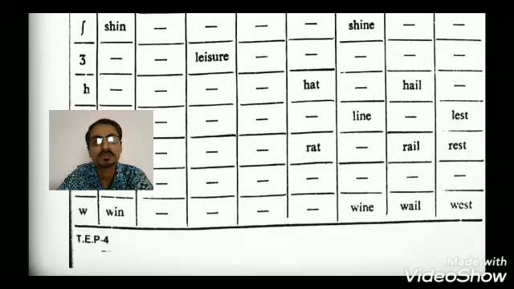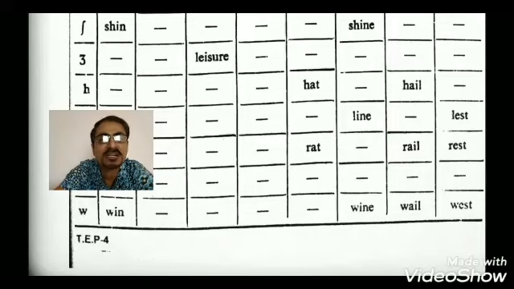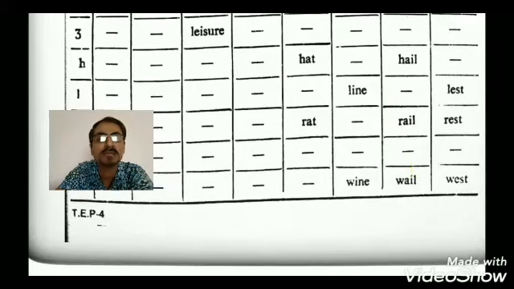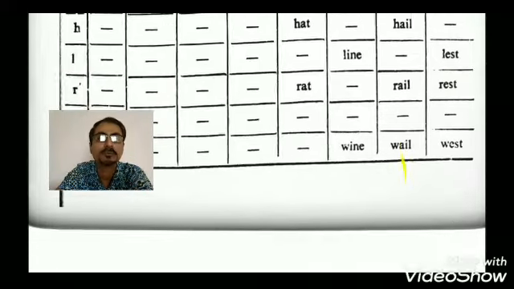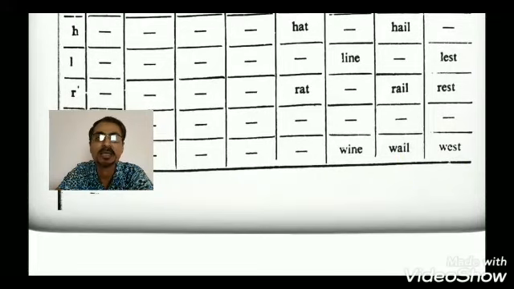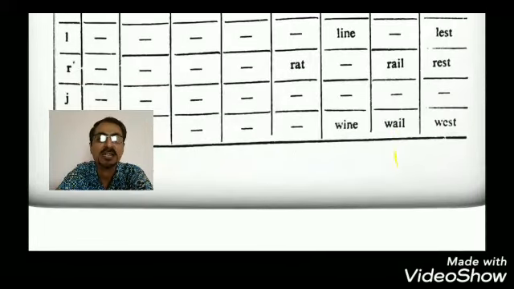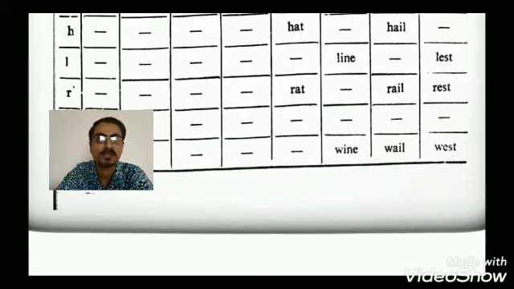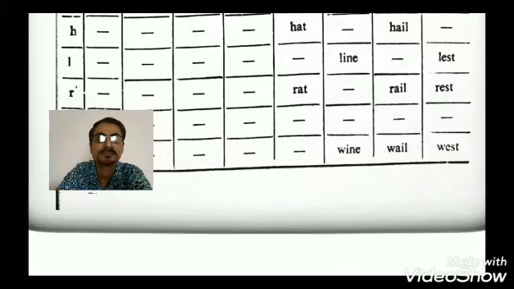This one some students find very difficult to pronounce: zh, as in leisure, pleasure, measure, treasure. Then we have h, that is very simple: hat, hail, hook. Then l as in line, love, lest, last. Then we have r. These are all easy: rat, rail, run, rest.